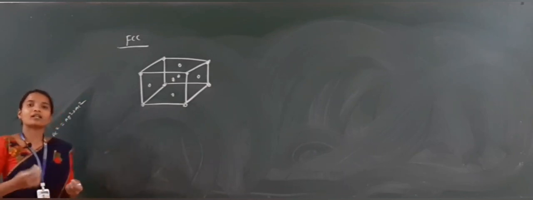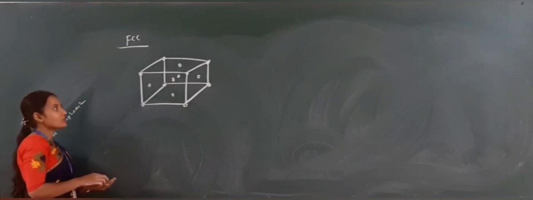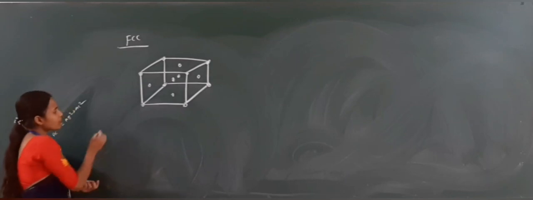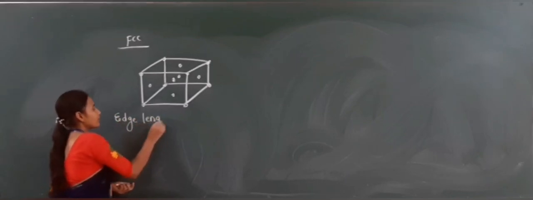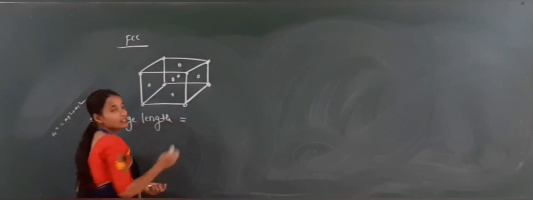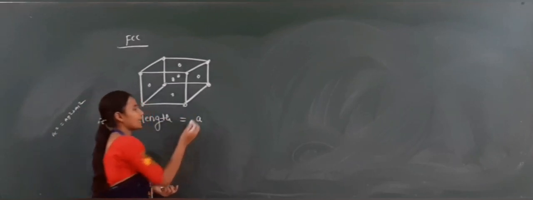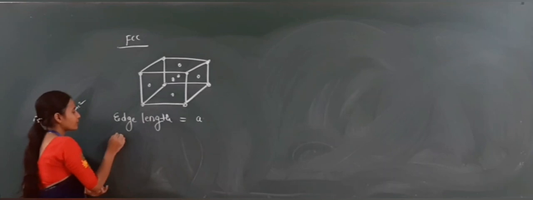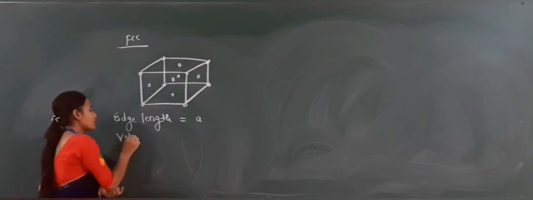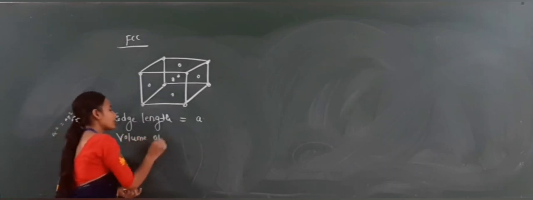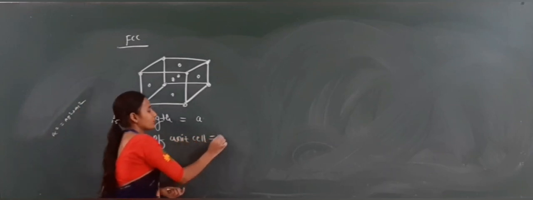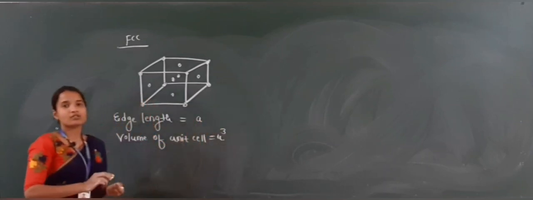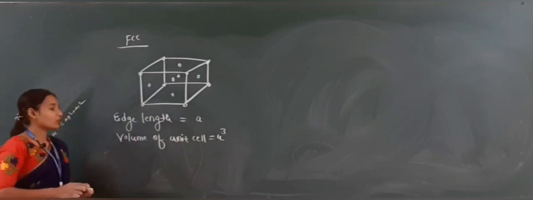Similarly, it also contains an edge length as well as a radius. So, first one is again edge length. What is the edge length of this unit cell? Same, A. And then next one, volume of unit cell. What is the volume of unit cell? A cube, because it is a 3-dimensional structure, A into A into A, A cube.